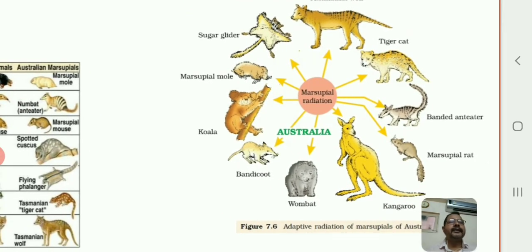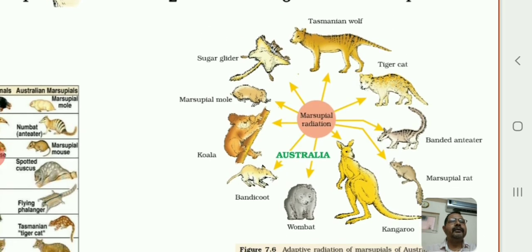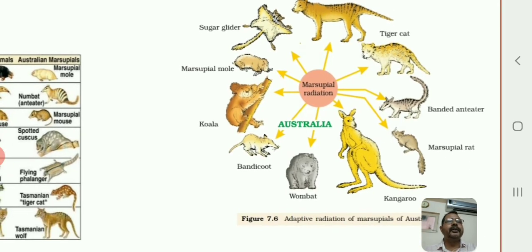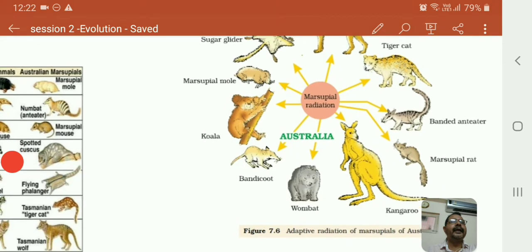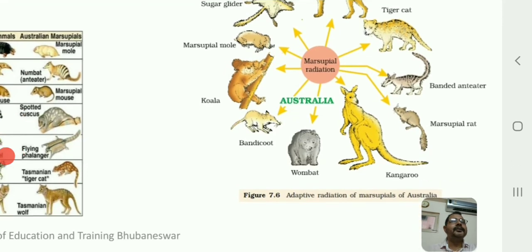Okay, so you can see today in Australia we have different marsupials: kangaroo, wombat, bandicoot, koala, marsupial mole, sugar glider, Tasmanian wolf, tiger cat, banded anteater, marsupial rat.